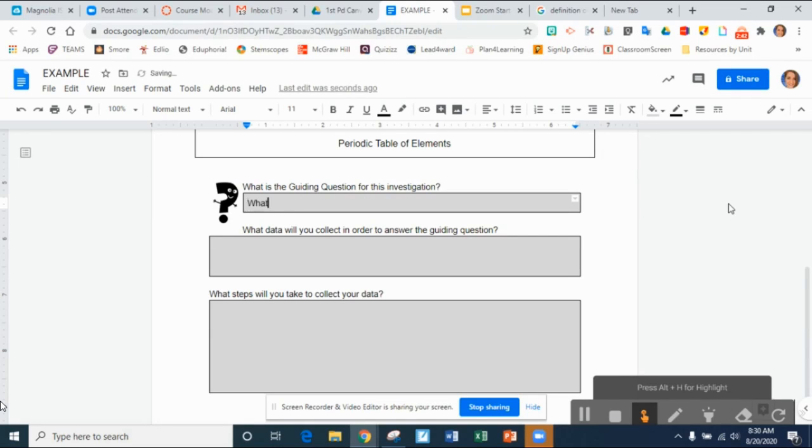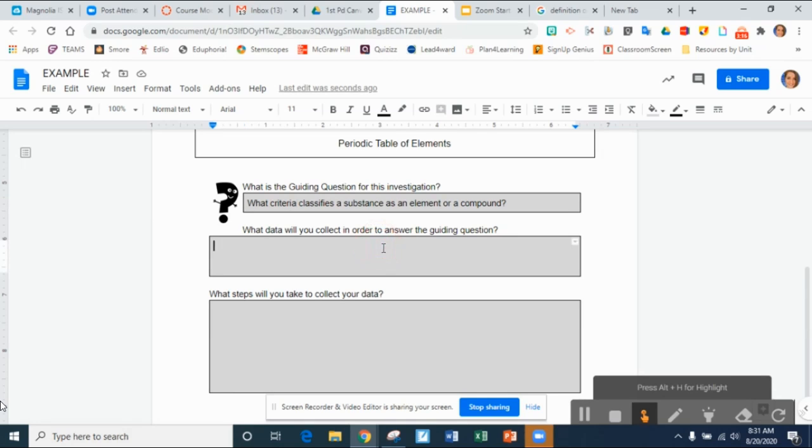So the question for this investigation is what criteria classifies a substance as an element or a compound? So you can copy this exactly from, yes, I meant criteria. You can copy this exactly from your background reading or exactly from the introduction activity. The guiding question has already been put out there for you. So you're not coming up with your own, you're simply putting the one from this investigation in your plan.